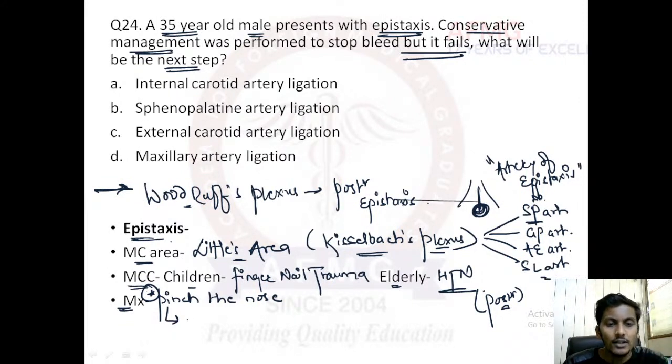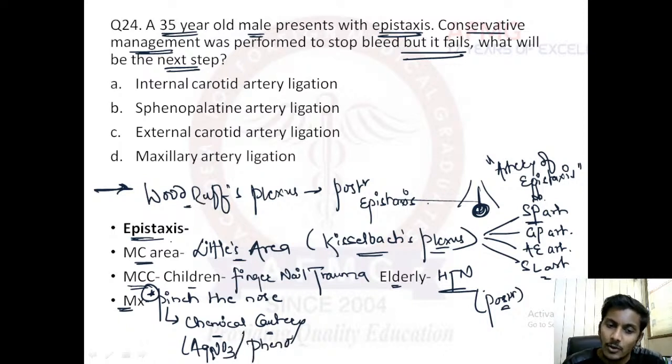Then if this is not successful, you perform chemical cauterization, which can be done with either silver nitrate solution or phenol, that is carbolic acid. If it is still not controlled, you can use electrical cautery. If that also fails, you can use anterior nasal packing, or in cases of posterior epistaxis, posterior nasal packing.